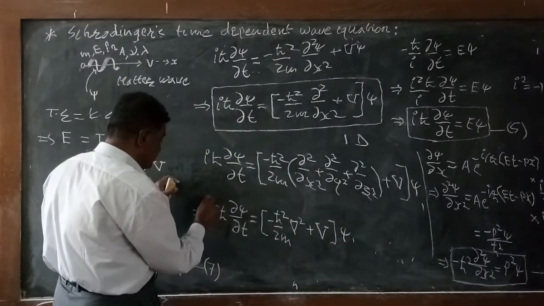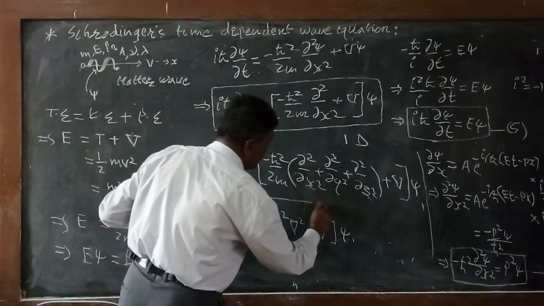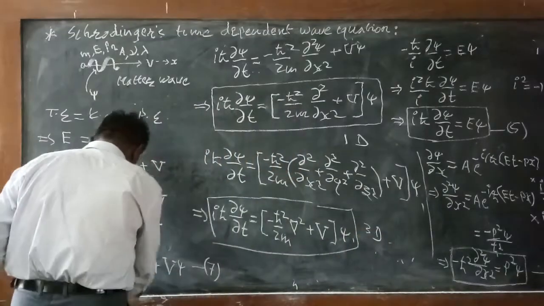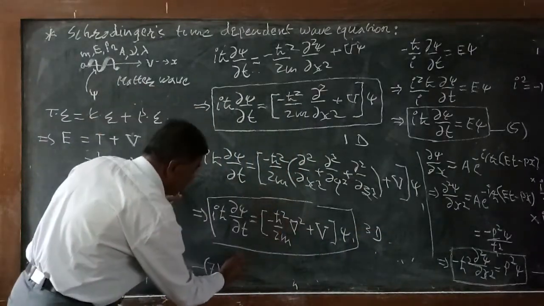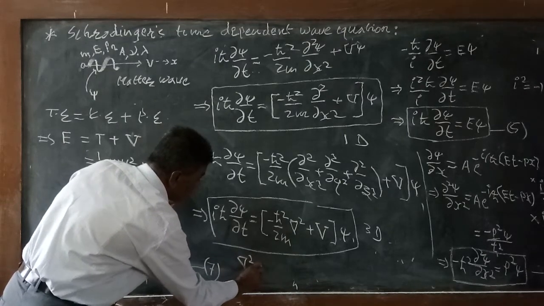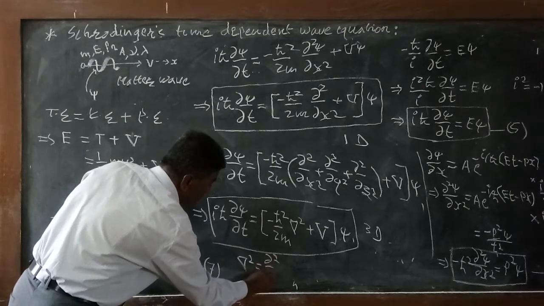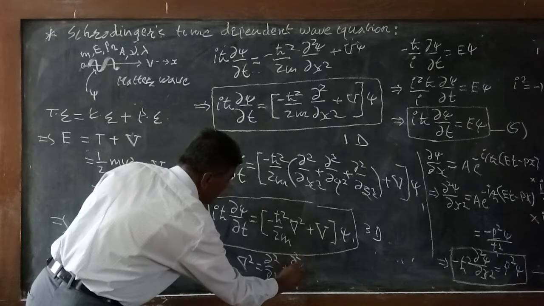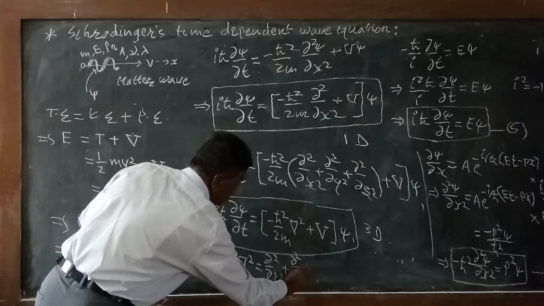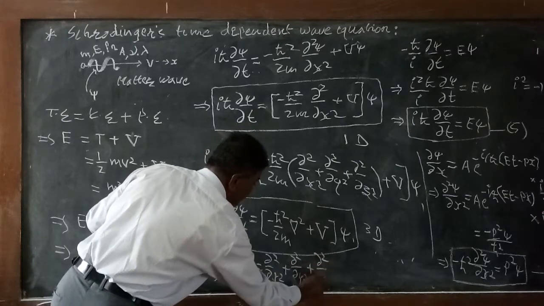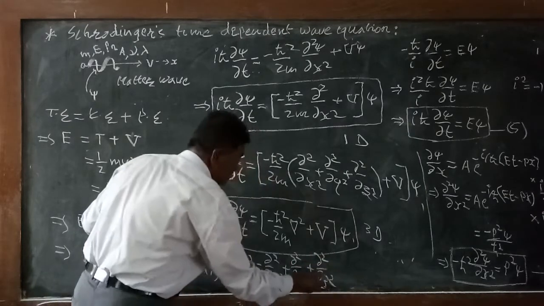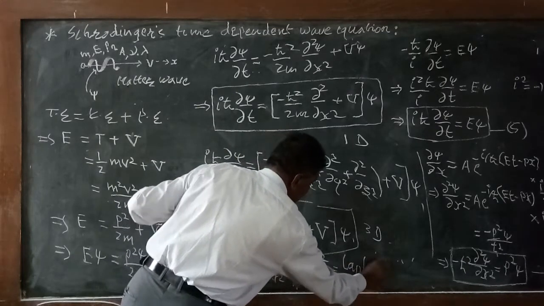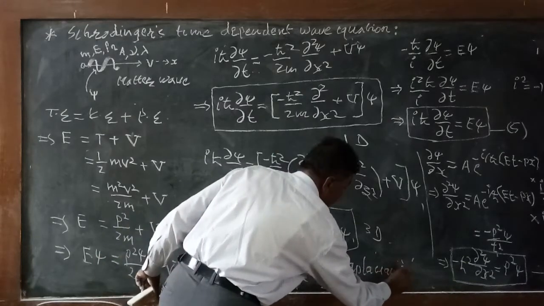This equation is known as Schrodinger's time dependent wave equation in the three-dimensional case, where del square is equal to d square divided by dx square plus d square divided by dy square plus d square divided by dz square, and is called the Laplacian operator.